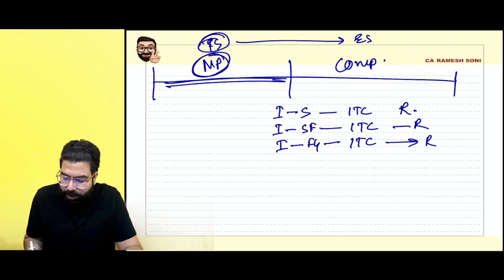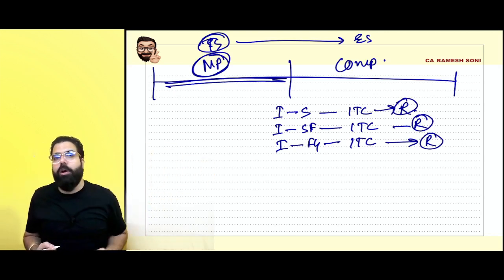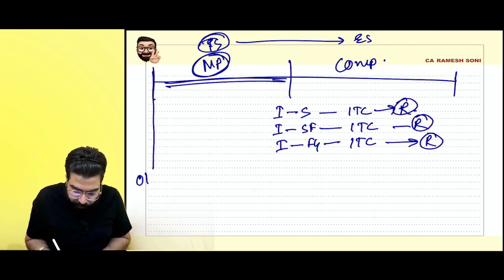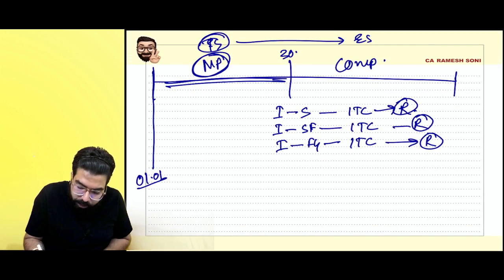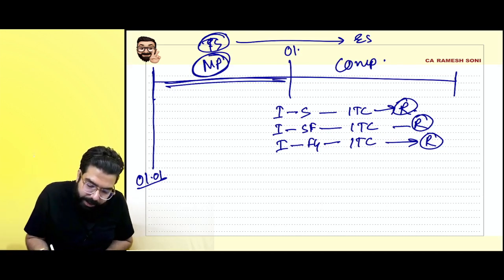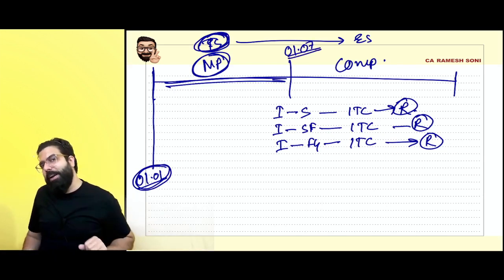Whatever ITC you had taken, please reverse the ITC. You have to pay it back to the government now. Capital goods. Sir, capital goods, I had bought it on 1st of January. Supposing you were supplying taxable supply till 1st of June, and from 1st of July your supplies became exempt supplies. Now what to do, sir?